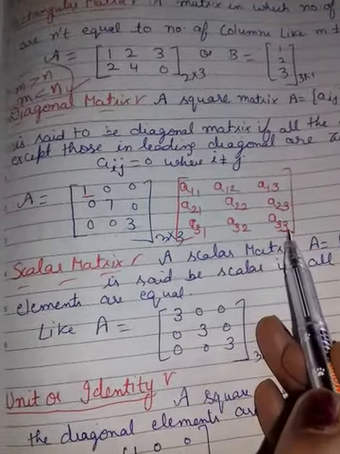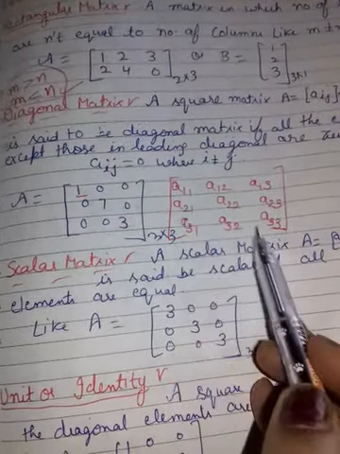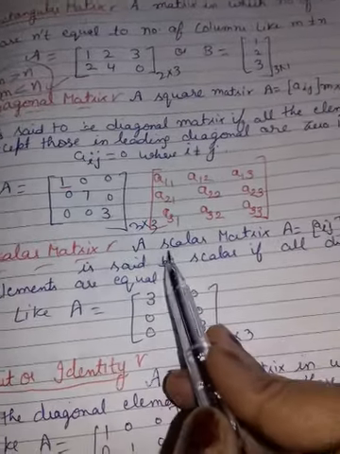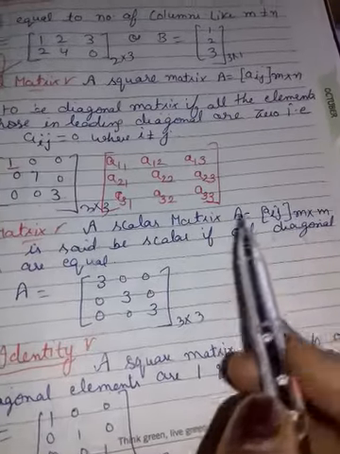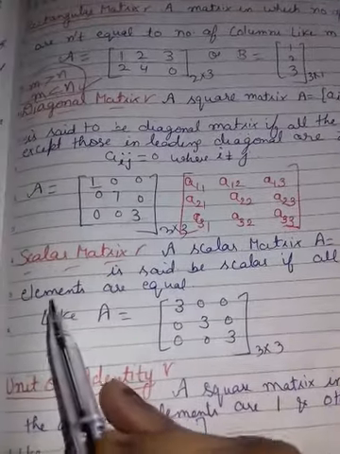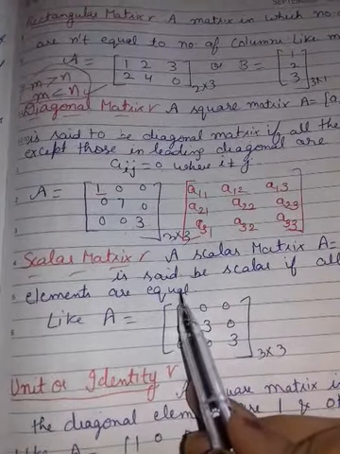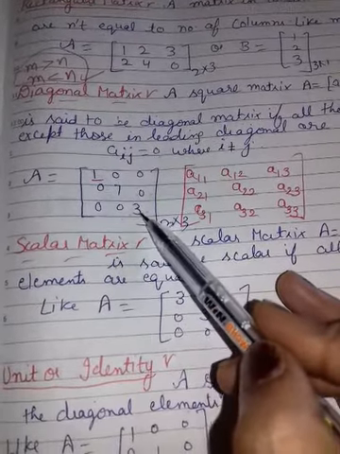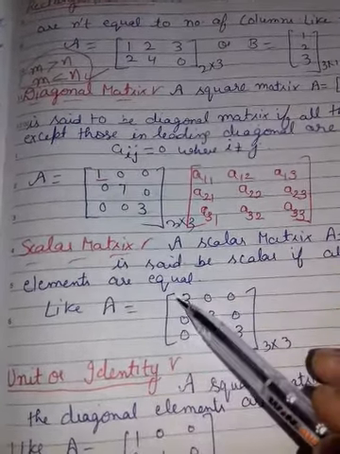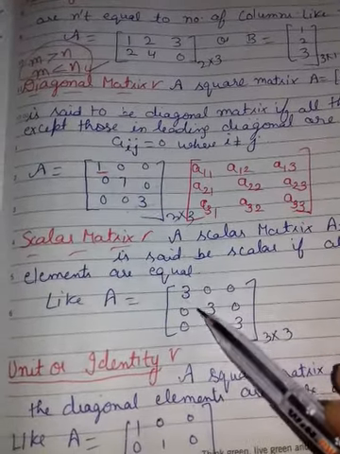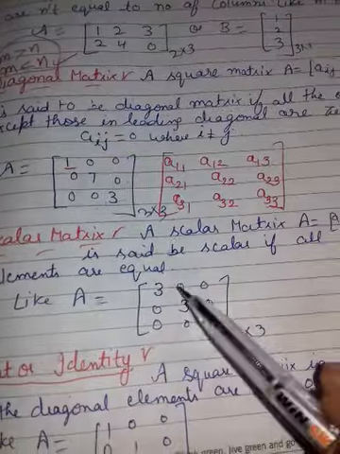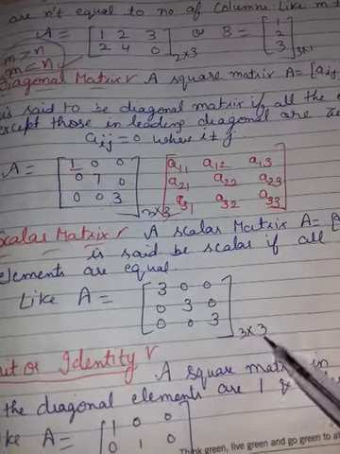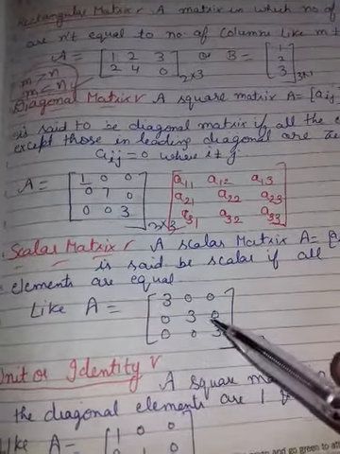See, 3 3. Same are here, na? Here also, here also. But except these, in diagonal all are 0. Next is scalar matrix. A scalar matrix aij, m by n, is said to be scalar if all the diagonal elements are equal. Now from this you can see all the diagonal elements will not be 0, but in scalar all the diagonal elements must be equal. Same it will be. Clear? Except these all will be 0, but these must be same. Order can be any, but it is for scalar matrix.